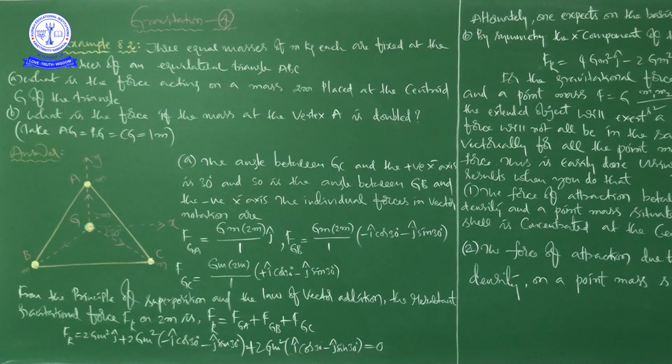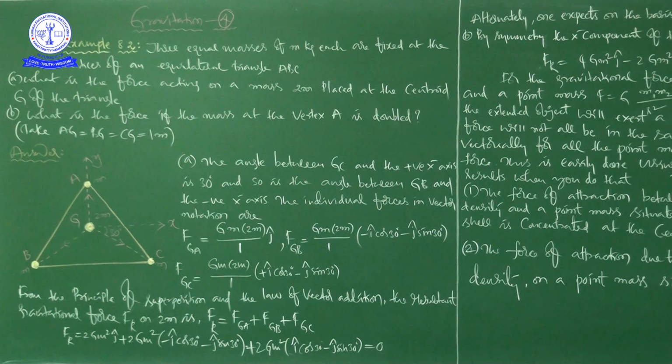Right. The question is, what is the force acting on a mass 2 small m placed at the centroid G of the triangle? You know very well, in this universe, any 2 bodies attract each other with a certain amount of force, that is gravitational force, and you can calculate that by using the formula F is equal to G m1 m2 by r square. So m1 m2 are the two masses and r is the distance between the centers of mass of the two bodies, and G is the universal gravitational constant.